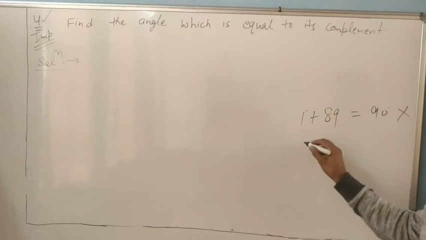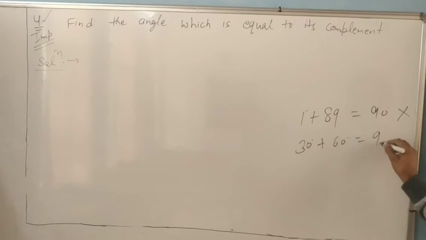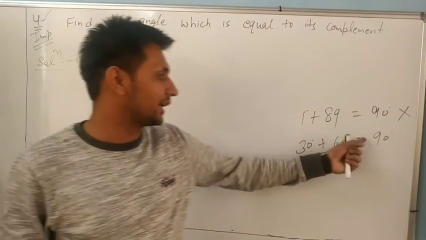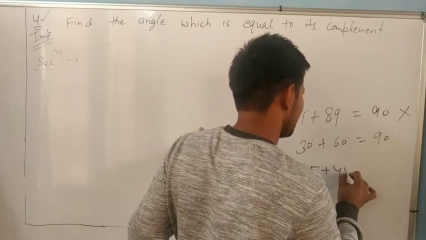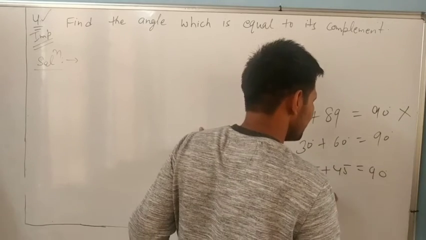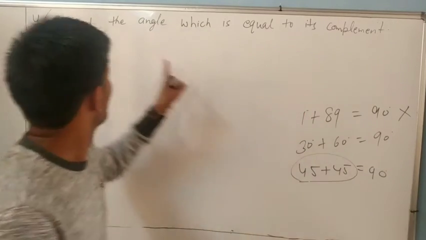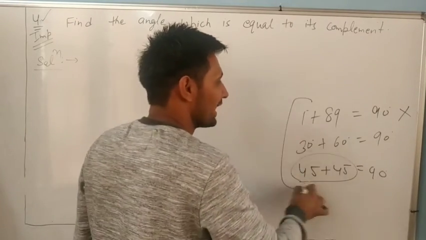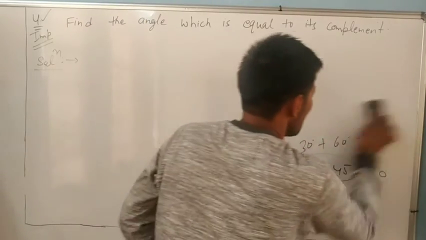Next, if I write 30 plus 60, the complement of 30 is 60, the complement of 60 is 30. Both are equal? No. But if I take 45 plus 45, they are equal? Yes. The complement of 45 is 45. Find the angle which is equal to its complement. But we will not do it like this method here. It is wrong.